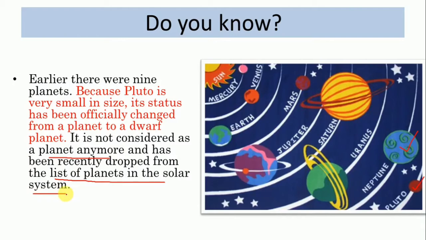So children, earlier there were 9 planets, but now we have just 8 planets till Neptune. Why Pluto is not included? Because it is a very small planet and that is why it got dropped from the list of planets. Okay, and now it is called the dwarf planet. Dwarf matlab chota, tiny.